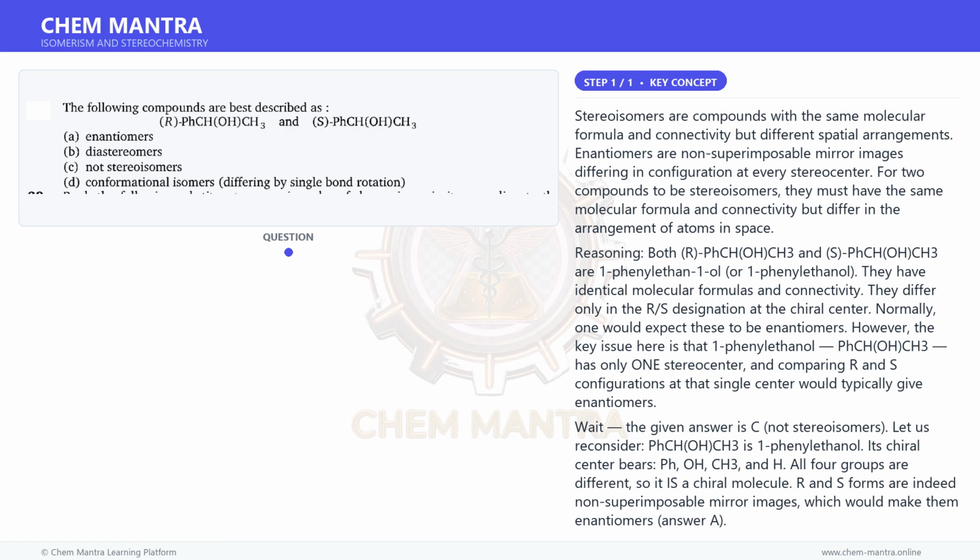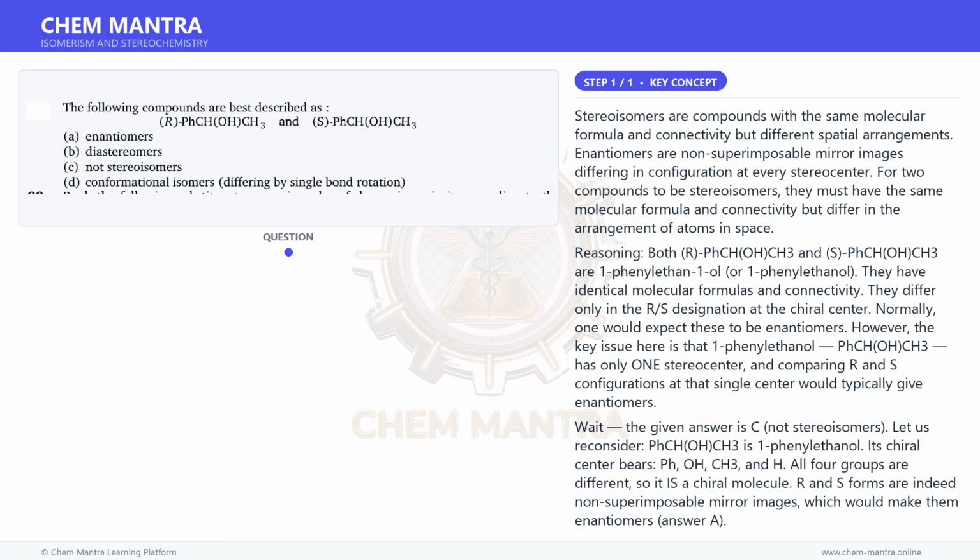Wait, the given answer is C, not stereoisomers. Let us reconsider. PhCH(OH)CH3 is 1-phenylethanol. Its chiral center bears Ph, OH, CH3 and H. All four groups are different, so it is a chiral molecule. R and S forms are indeed non-superimposable mirror images, which would make them enantiomers, answer A. However, the question states the correct answer is C.